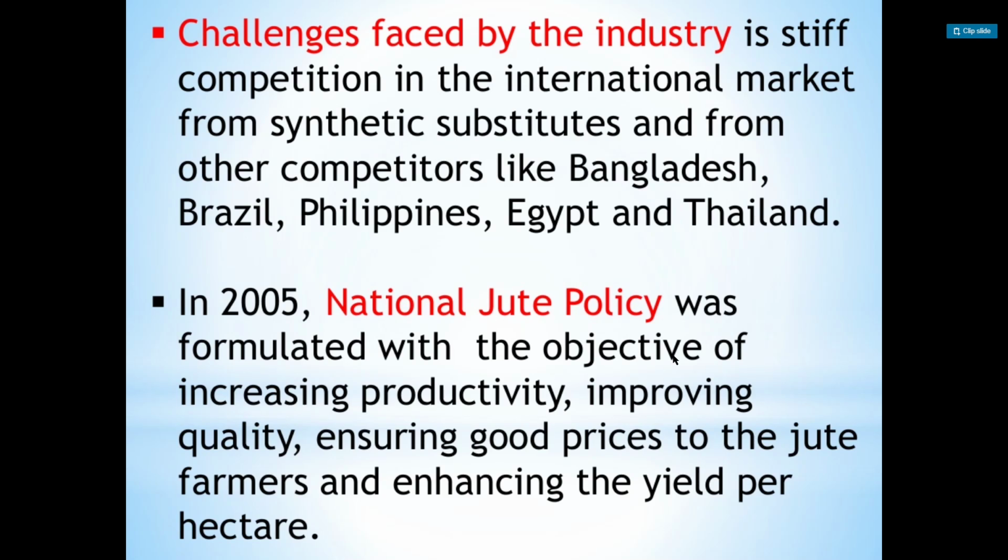In 2005, the National Jute Policy was formulated with the objective of increasing productivity, improving quality, ensuring good prices to the jute farmers, and enhancing the yield per hectare. पर हेक्टेयर उनकी यील्ड को इनहांस करना मीन्स पैदावार को बढ़ाना. तो नेशनल जूट पॉलिसी का ऑब्जेक्टिव था कि प्रोडक्टिविटी और क्वालिटी बढ़ाई जाए, और जूट फार्मर्स को अच्छे दाम मिले. So this is the National Jute Policy of 2005.